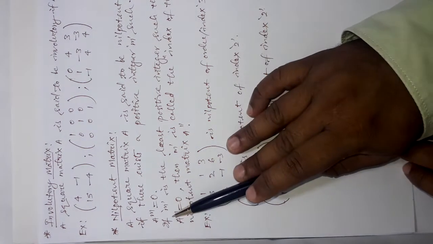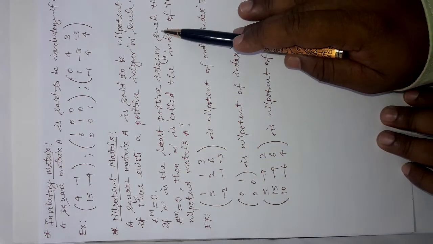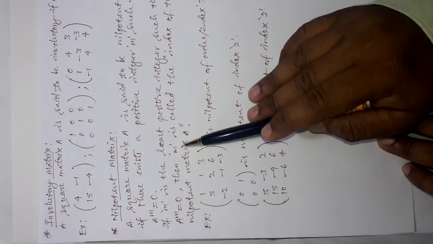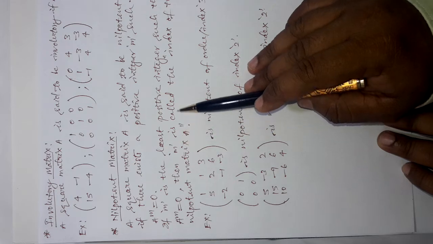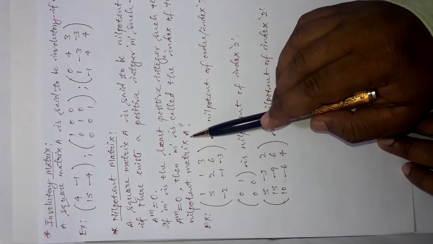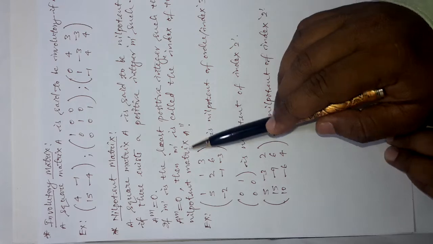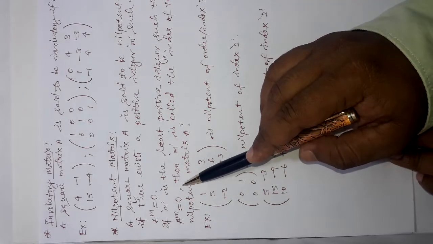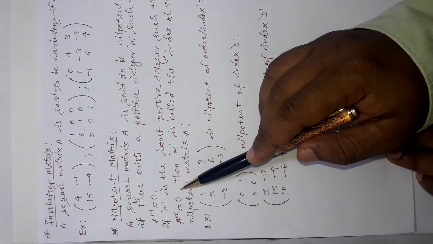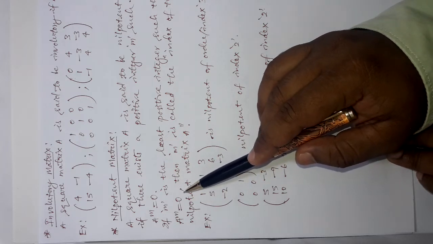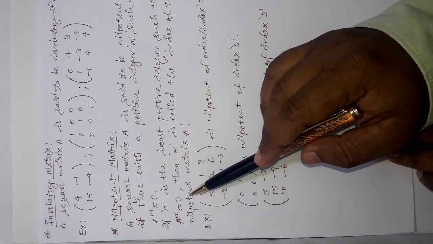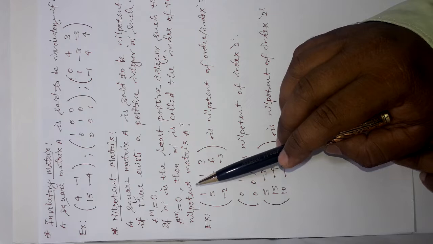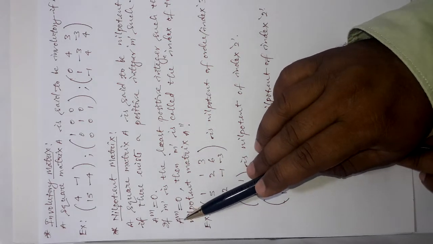A positive integer. Now, if m is the least positive integer, that is the smallest of its kind, then we say that m is called the index of the nilpotent matrix A. Say you are taking a matrix A and you are multiplying with itself again and again, and after multiplying 5 times with itself, you are getting the 0 matrix as a result. First time you obtained the 0 matrix after multiplying 5 times. So, 5 is that least positive integer. So, 5 is called the index of that particular matrix A.